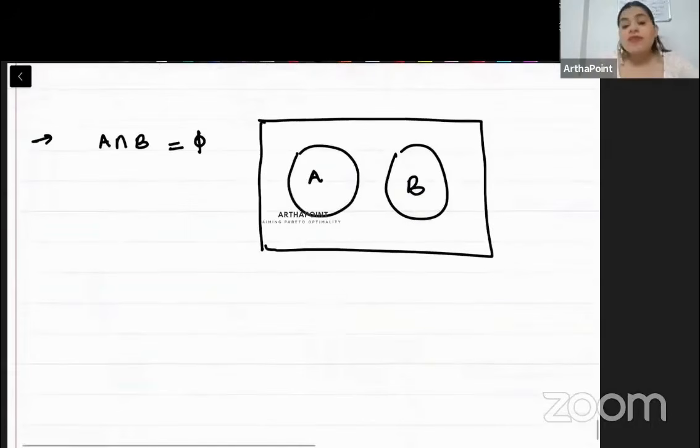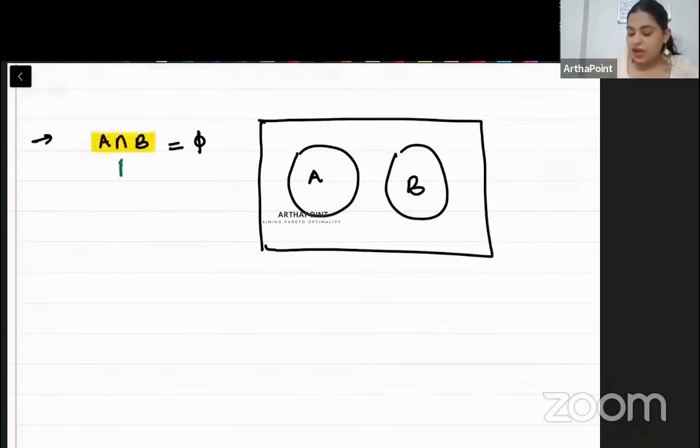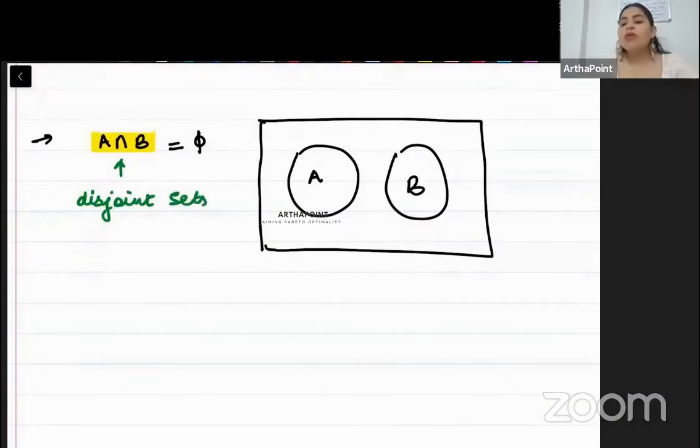But suppose I don't have anything common between A and B, then beta in that case, A and B, they are known as disjoint sets. So when you don't have anything common between A and B, then they are called as disjoint set. I hope this is clear to you.